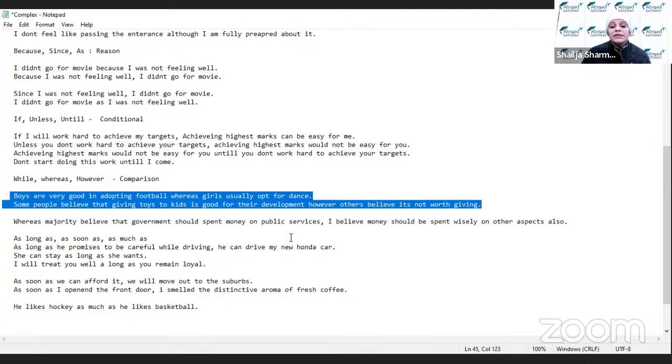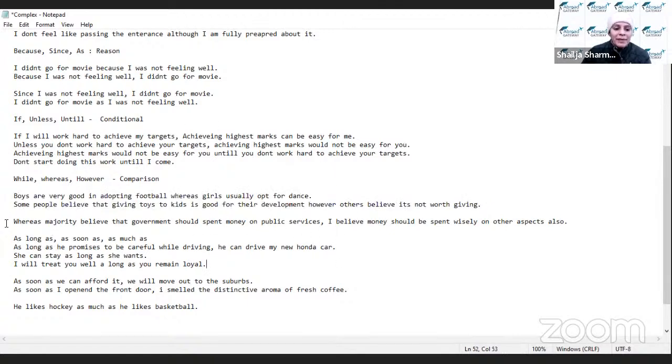However, others believe it's not worth giving. तो दो point of view का discussion हो गया, ठीक है? तो comparison किसी भी चीज में हो सकता है, ideas में भी हो सकता है, thought में भी हो सकता है, लोगों के बीच में भी हो सकता है, liking के बीच में हो सकता है, disliking के बीच में हो सकता है. तो anything you can pick in comparison, there is no limit on it, right? So that way we make your comparison sentences.